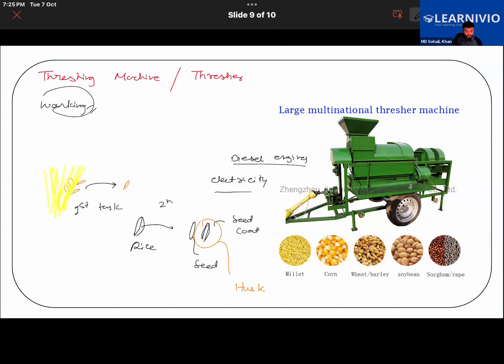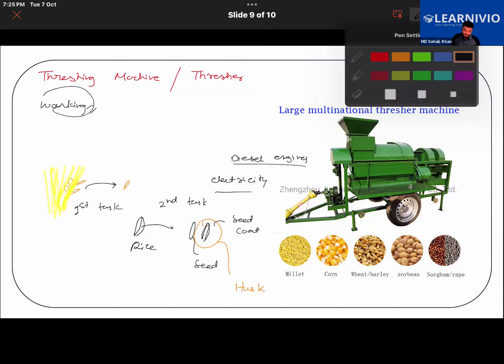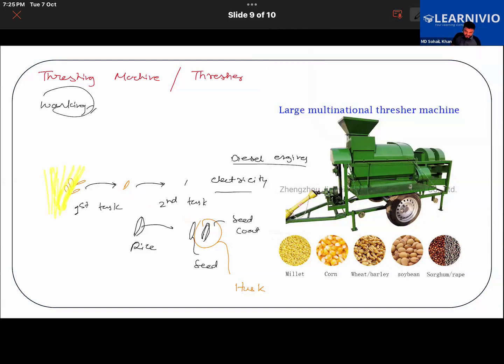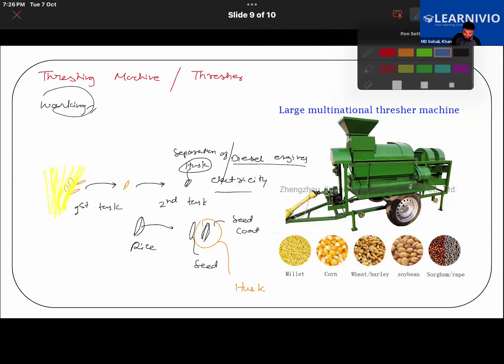The second task is that it will separate the seed coat, that is the husk, from the grain. You get my point, no? So the second thing is that separation of husk is also done.